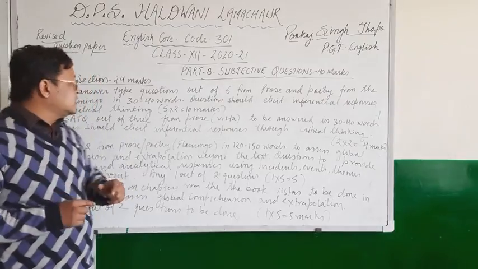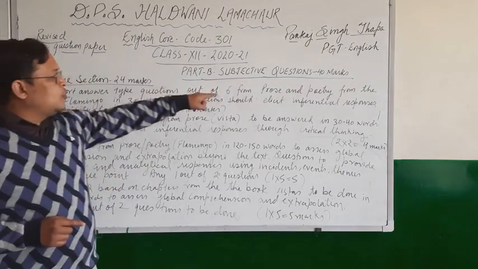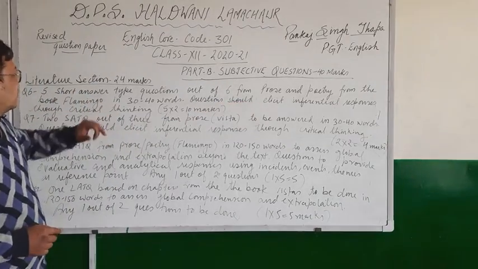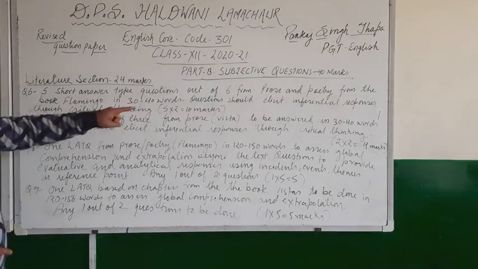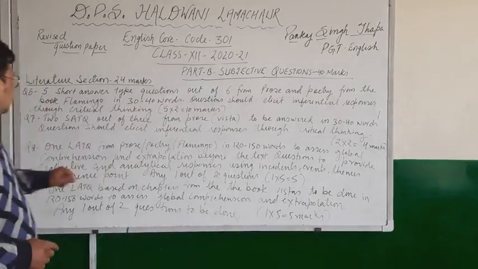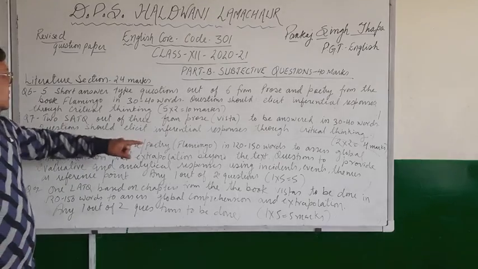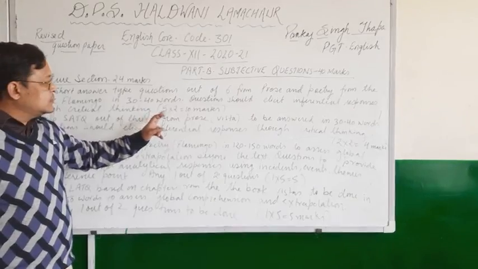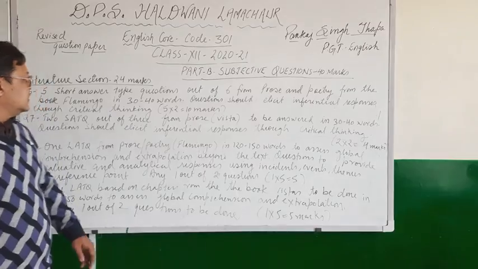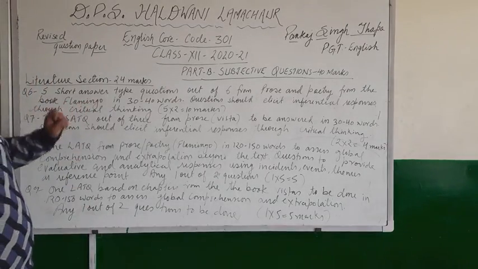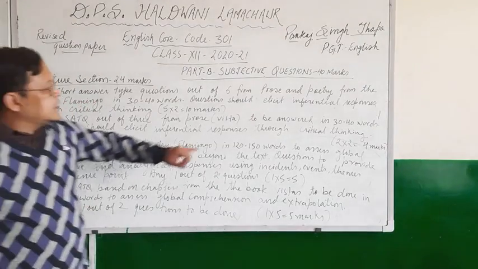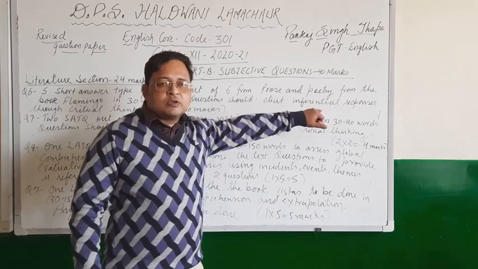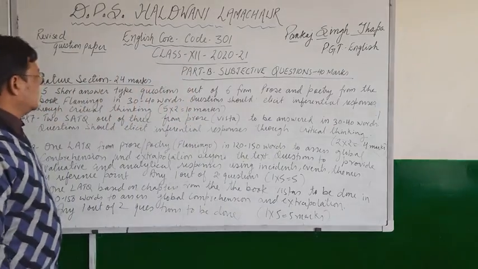Out of 6 you have to answer 5 from prose and poetry from the book Flamingo in 30 to 40 words. And questions should elicit inferential responses through critical thinking. Alright, so 2 marks each and 5 questions you have to answer out of 6, total 10 marks. So it will be from the book Flamingo. Right, and it will consist of both prose and poetry. Means questions will be asked from both prose and poetry.